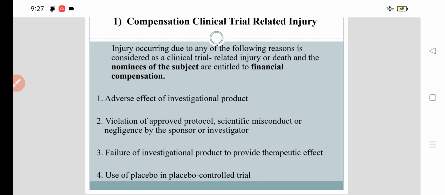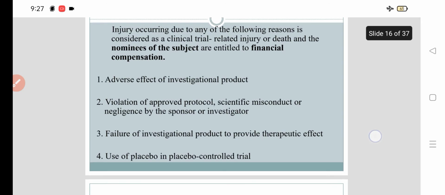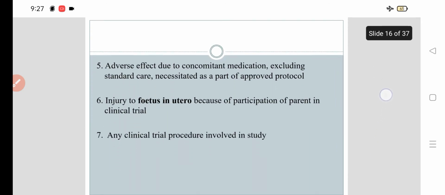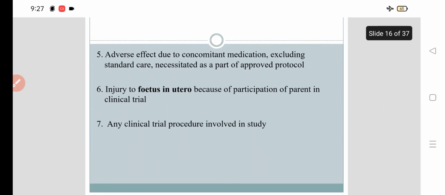Failure of the investigational product to provide therapeutic effect, if it fails to give the therapeutic effect, or use of placebo in a placebo controlled trial, adverse effect due to concomitant medication excluding the standard care necessitated as a part of the approved protocol, injury to the fetus in utero because of participation of the parent in a clinical trial, or any clinical trial procedure involved in the study.